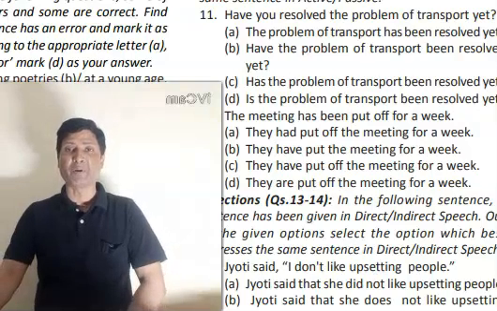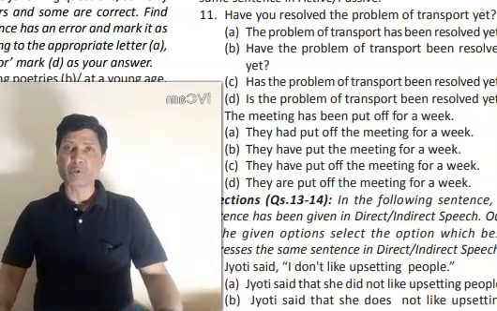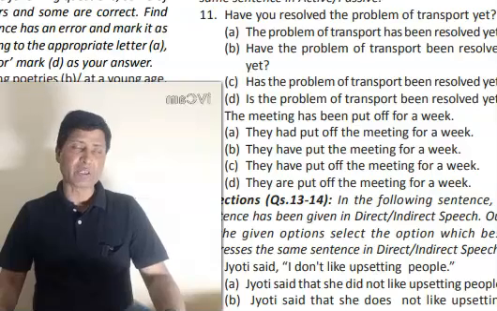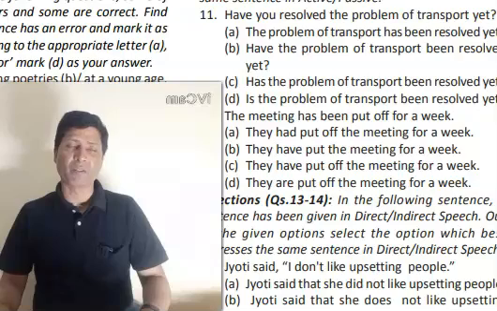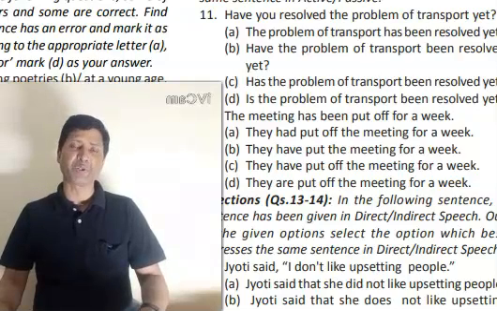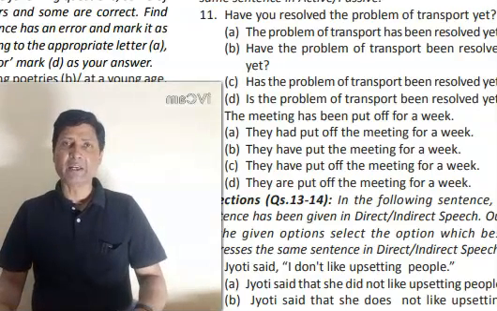Question number 11 is an active and passive voice question. As I have already told you, active and passive voice can be solved very easily by applying a simple technique from my part 1 book, Objective English Easy to Hearts Part 1, in which I have written a particular technique called Samavia technique. It will show you how to solve this question easily.